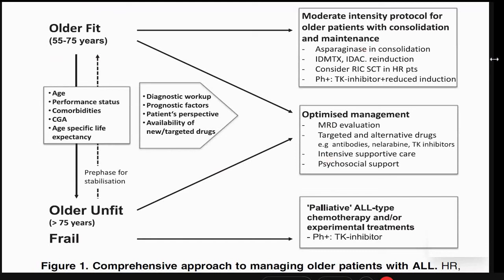Certain key changes in our drug-intensive chemotherapies: we don't use asparaginase upfront during induction, we use it during consolidation. Instead of high-dose methotrexate, we use an intermediate-dose methotrexate during consolidation, like 500 per meter square. Consider RIC transplants if they are high-risk patients and they are fit patients, so early RIC transplants they'll be able to tolerate. Of course, Ph positivity, whether in the older fit or the older unfit, should be treated with TKIs because this is reasonably well tolerated.